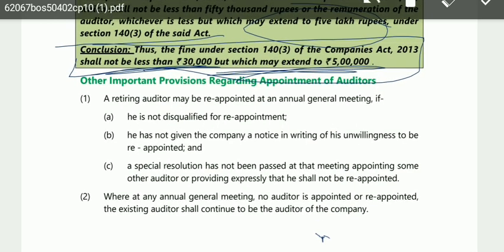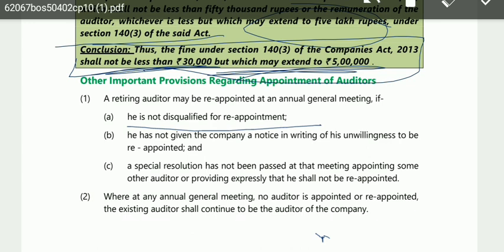He should not be disqualified for reappointment. He should not give any notice regarding his unwillingness, that I am not going to be the auditor, I don't want to be the auditor. So he should not give any such notice regarding his unwillingness. Also, a special resolution has not been passed at that meeting appointing some other auditor or providing expressly that he should not be reappointed. A special resolution, you all have studied in law what a special resolution is? That means a majority are agreeing to a specific decision.